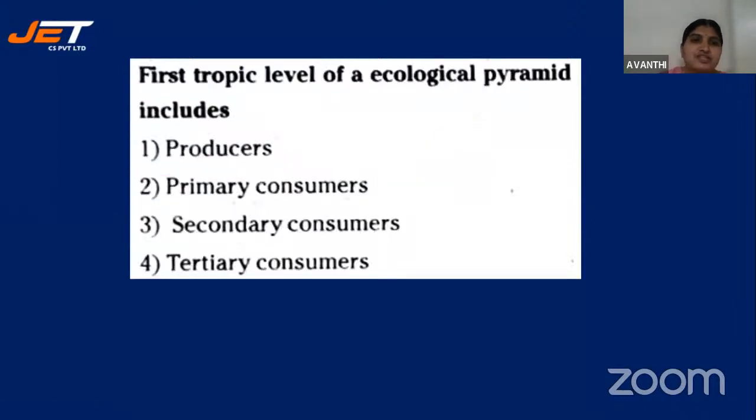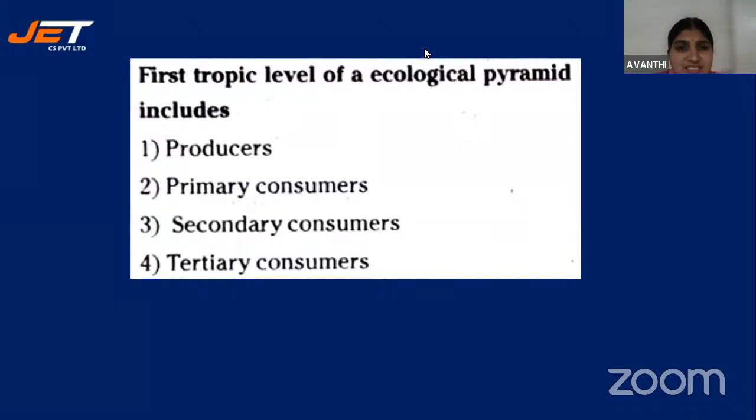First trophic level of ecological pyramid includes producers, primary consumers, secondary consumers, or tertiary consumers. Already I told you, you have to give a quick answer. Yes, Raviteja, Shruti, Sai Teja, Gayatri, Sharat Chandra, you are giving the correct answer.